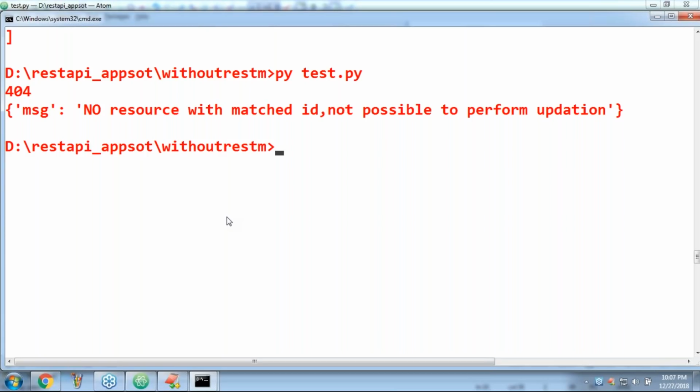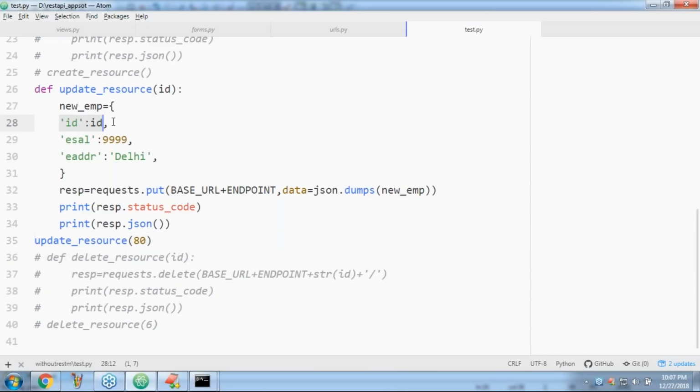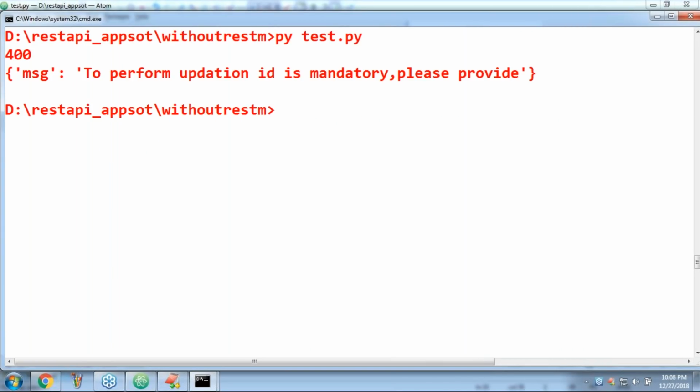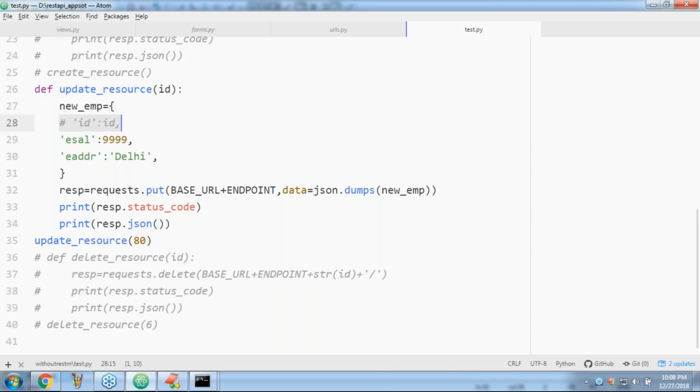Here I'm not passing ID, just salary and address. Then to which record do we have to perform updation? Now observe: to perform updation, ID is mandatory, please provide. All error conditions are also working properly, sir. Not required to keep any explanation.